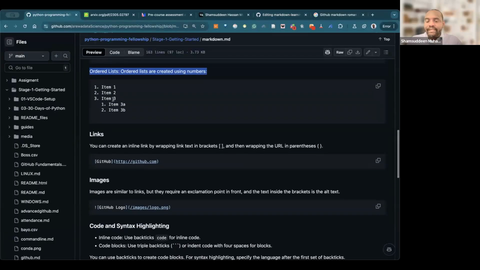Okay, so we understand how to create a list. And the next one is links. So how can you create a link? What is the meaning of link? So we can create a link, for example.